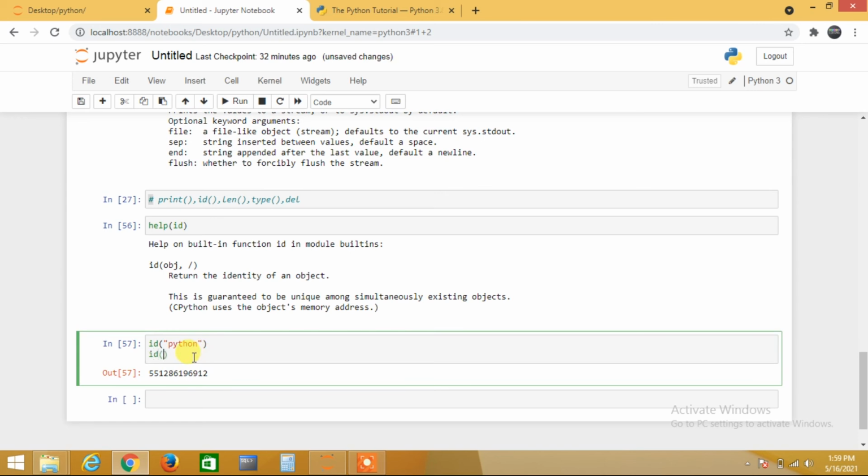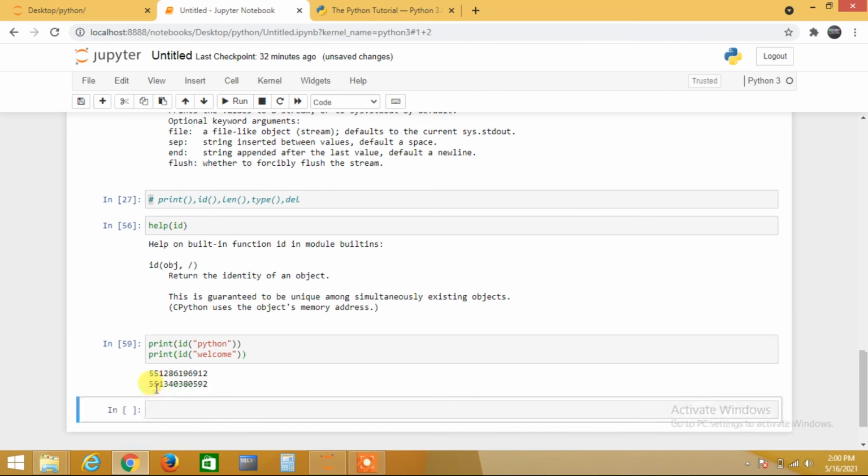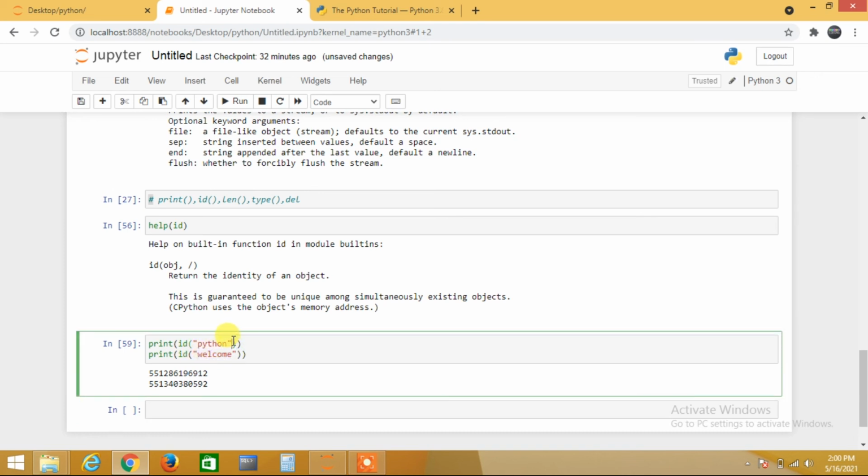Like an id of welcome. If I check welcome, it is also giving a different one, right? See, I just need to apply the print function sometimes. I am getting two different IDs because there are two different objects, like two different values, two different names, two different strings. So I am getting different ones. Those exist in different places. So this is the main id.